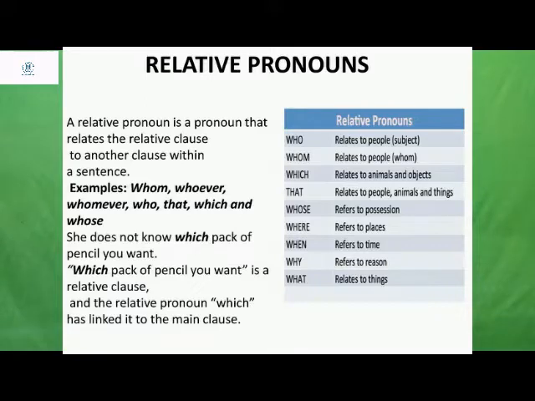She doesn't know which pack of pencil you want. Here, she doesn't know is one clause. What does she not know? Which pack of pencil you want. So two clauses in a sentence were related using relative pronouns. Pronouns are used to show how one relative clause relates to another clause within a sentence.